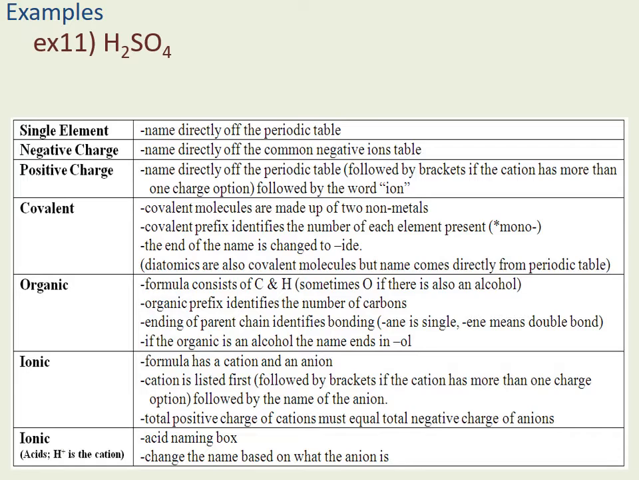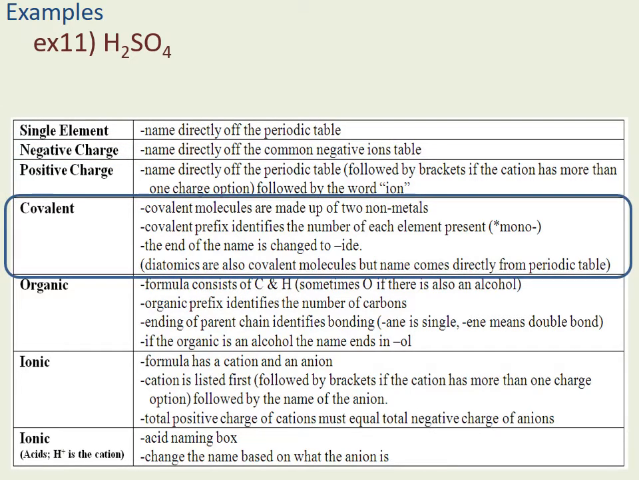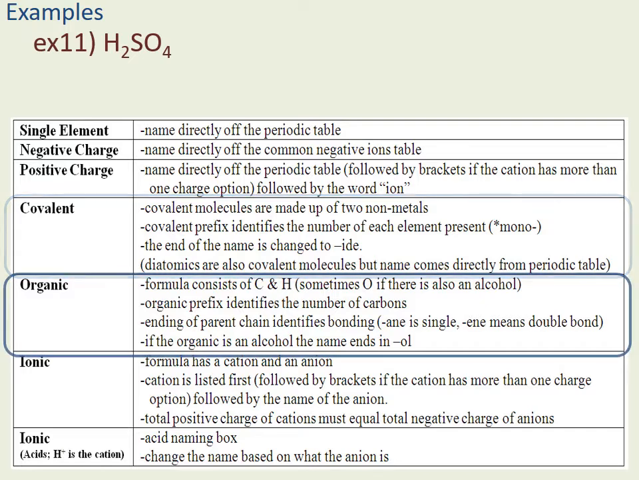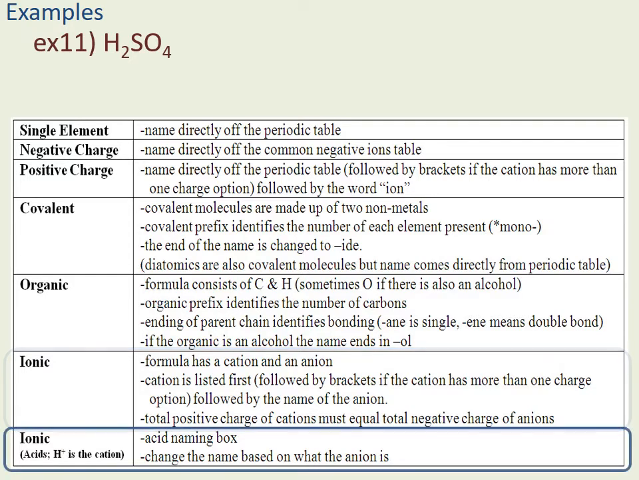Example 11, H2SO4. We obviously don't have a single element, nor do we see a negative or positive charge. It's not covalent because we have more than 2 elements. It's not organic because we don't have carbon. So therefore, by process of elimination, it must be ionic. And we see it starts with an H. It's got H plus mixed with some negative anion. So therefore, it's an ionic acid.